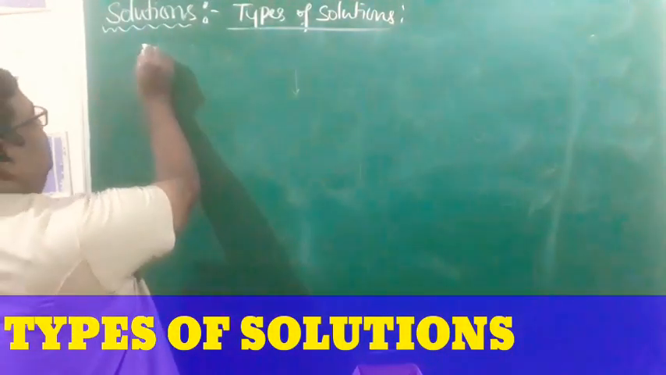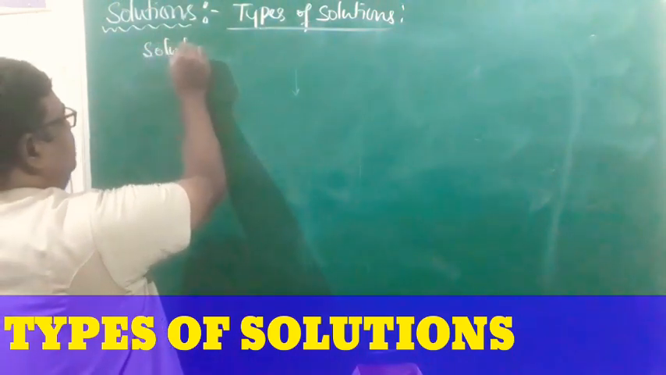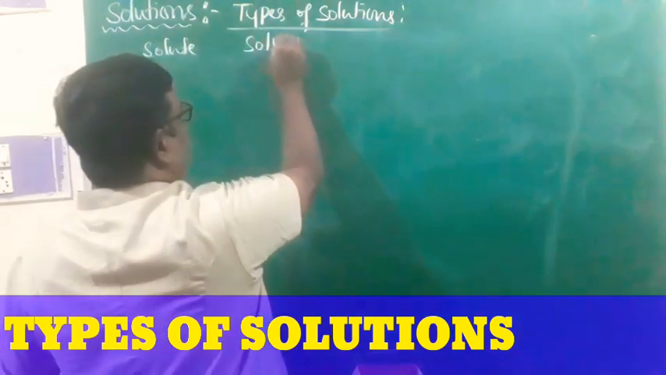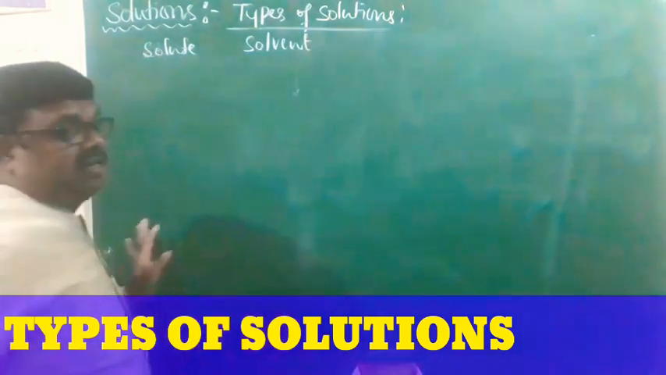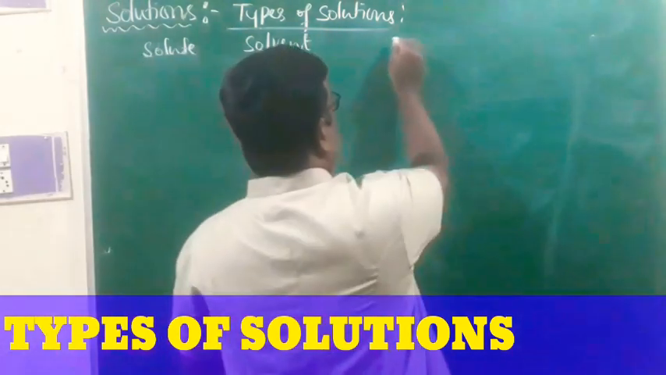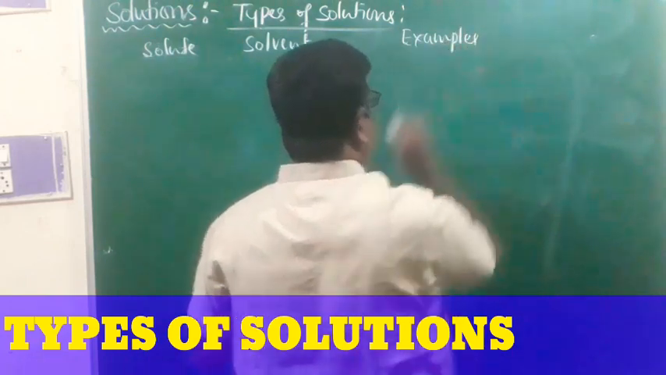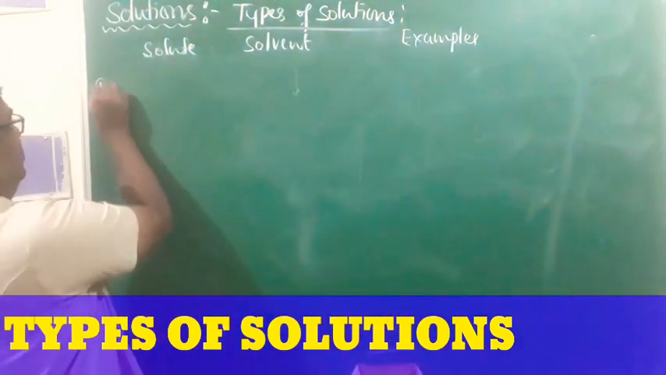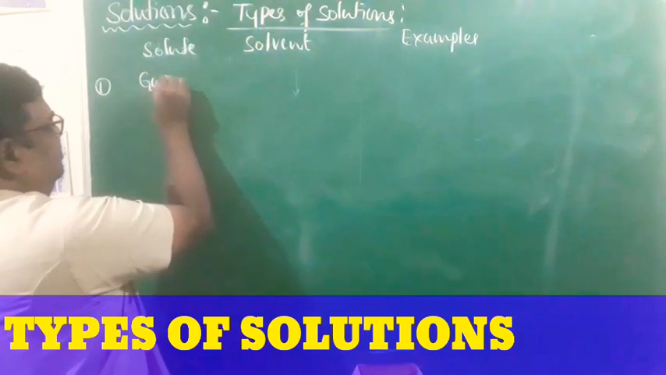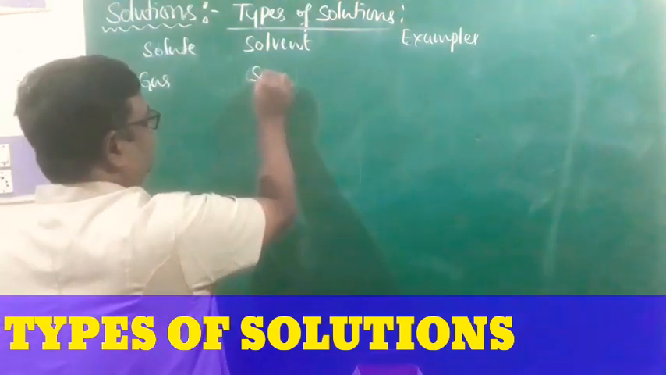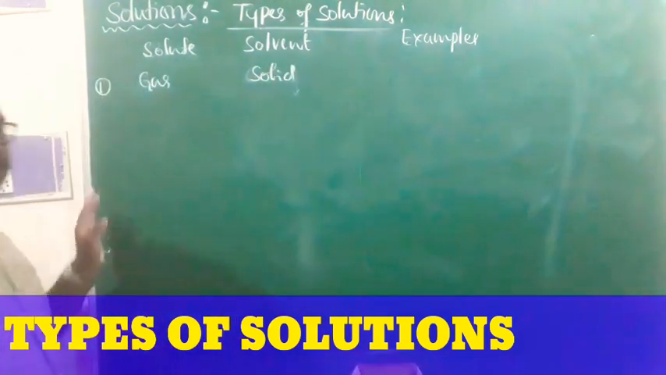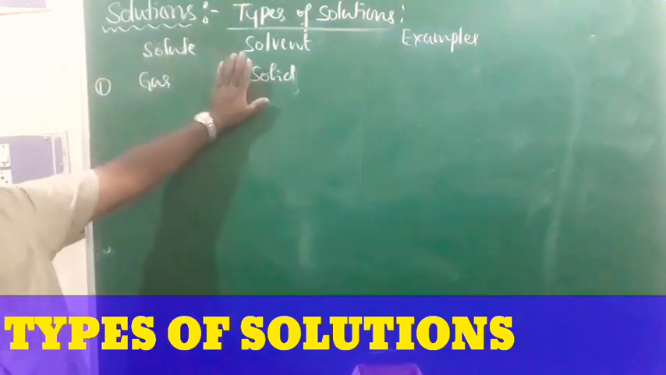First we write the solute part of the solution, and then the solvent part of the solution. Now the examples for the types. Type 1 is gas in solid. The solute is gas, and the solvent is solid.